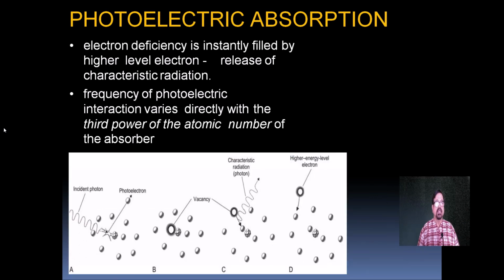Now, the electron deficiency instability is filled by an electron from a higher level, with the release of characteristic radiation. Now we are seeing the photoelectric absorption. The frequency of the photoelectric interaction varies directly with the third power of the atomic number of the absorber.